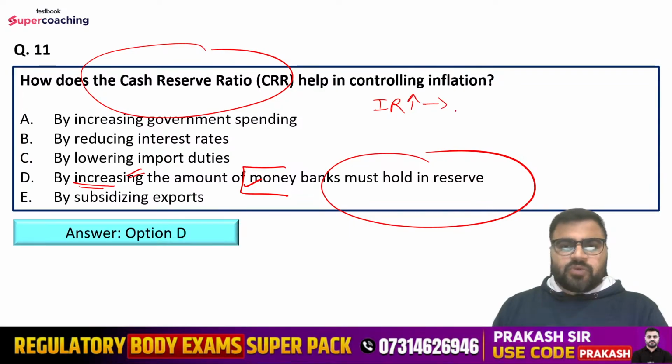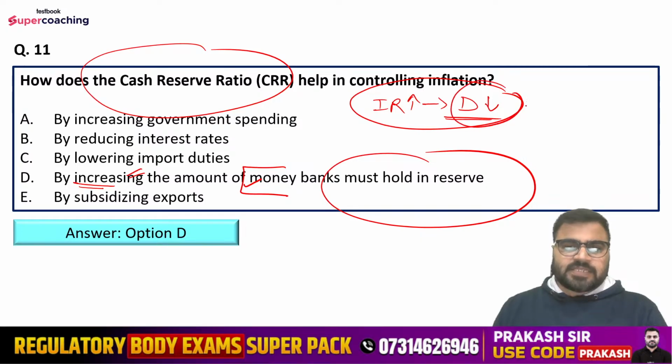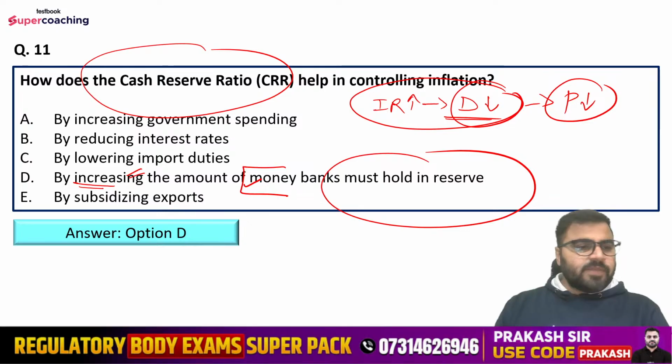If interest rates are going up, then people like you and me, lakhs and crores of people, will start demanding less, and because of that prices will come down. So this is how inflation will be controlled through the CRR.